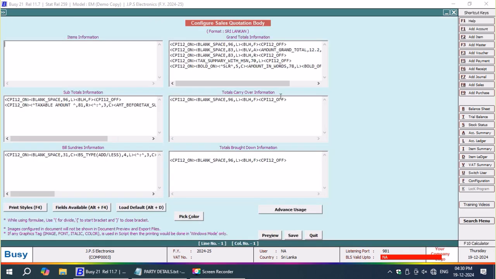Subtotal area. Now let us move further. Here in the invoice, in the blank space, I am going to mention grand total. I am removing a word between the two carets. I am just mentioning it as grand total.